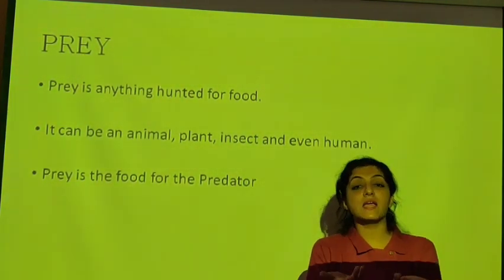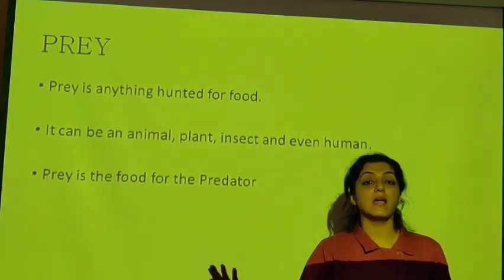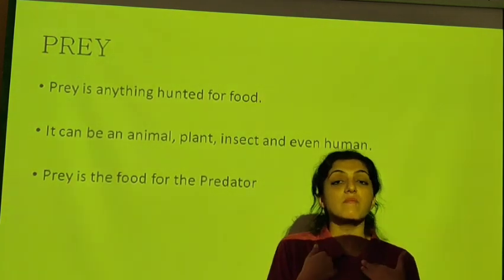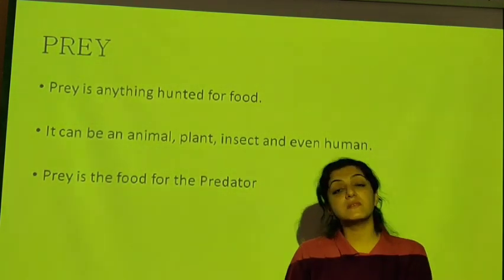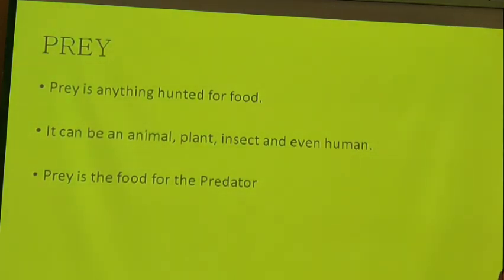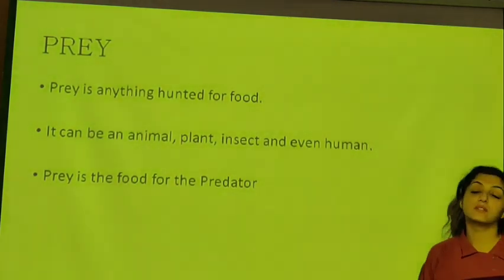Even if you or I come in the sight of a lion or a tiger, it's not going to leave us. So we become the prey, and the tiger becomes the predator. It's going to come and take away the human for food. So prey is the food for the predator.